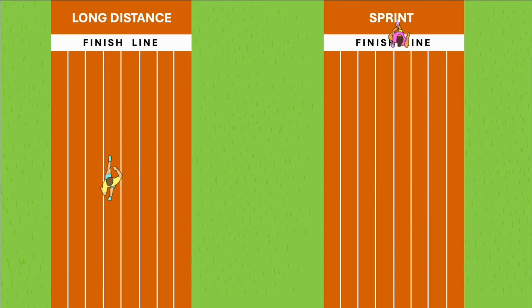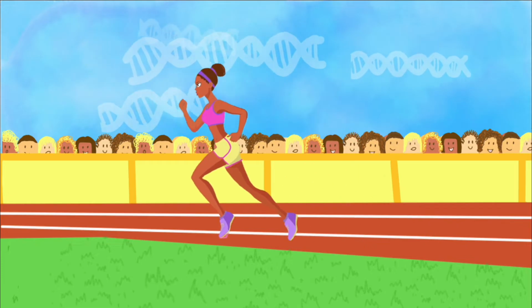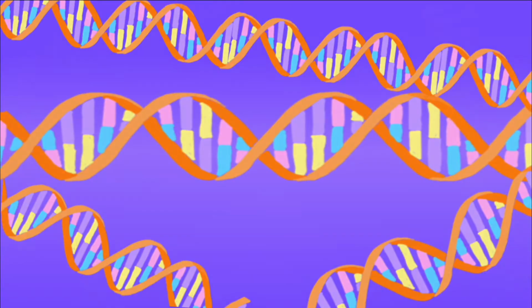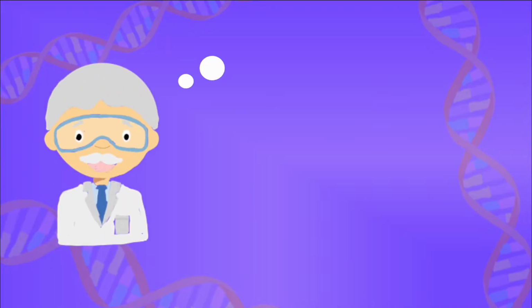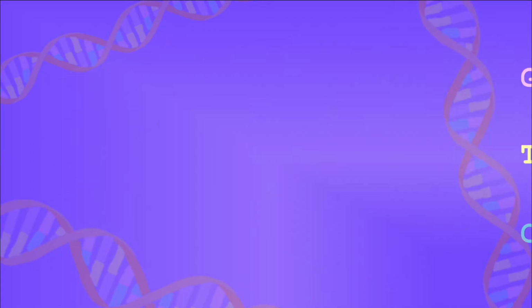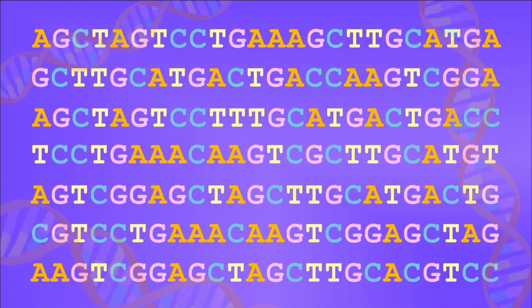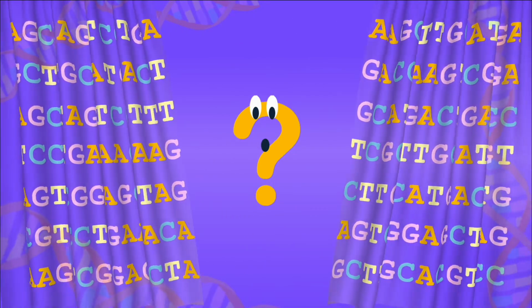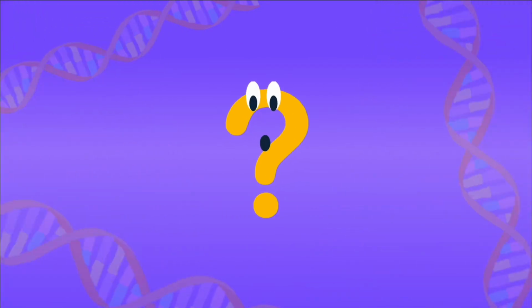Have you ever considered why sprint champions don't also dominate the track in long-distance events? Of course, training and technique are important, but your genes play a significant role in determining athletic ability. From Archibald Garrod identifying the role of genes in disease in 1908 to the near completion of the human genome sequence in 2003, researchers have been captivated by our genetic code and what secrets are hidden within it.